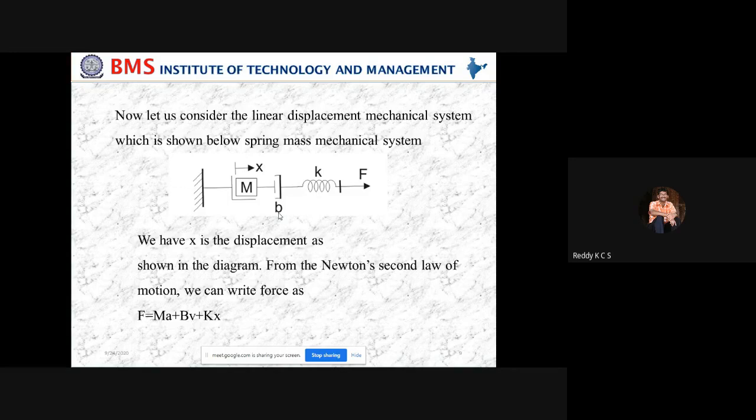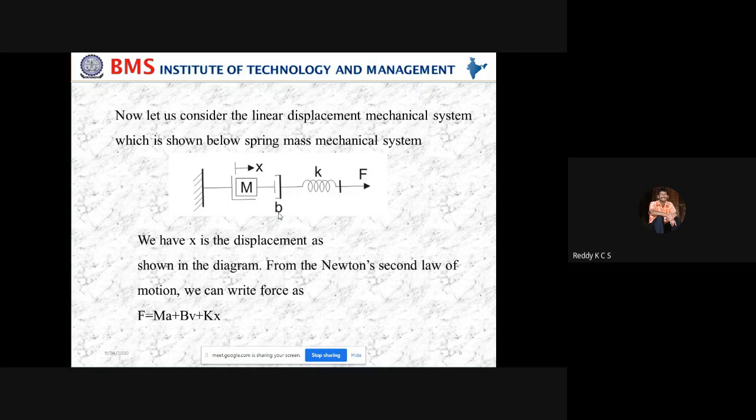To overcome the friction, we need to apply a force opposing this frictional force. That force F we can take as proportional to the velocity V, that is, F is equal to B into dx by dt.